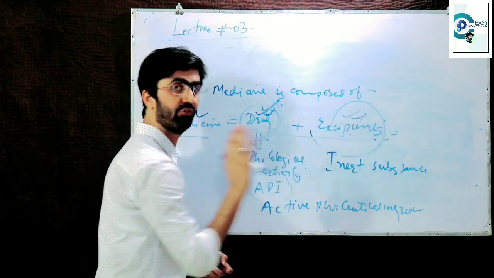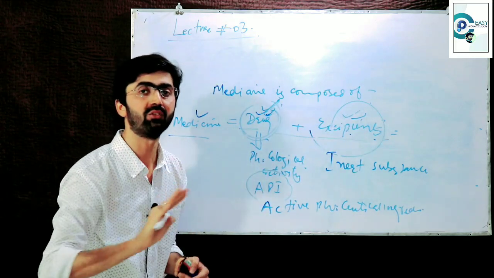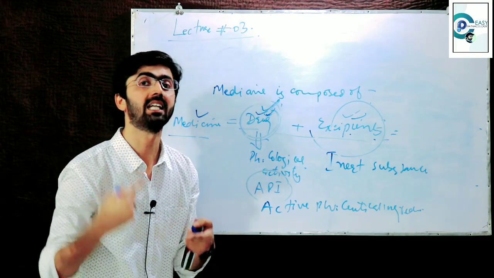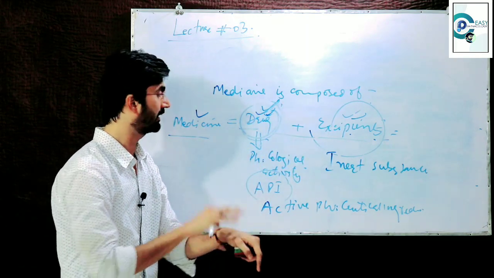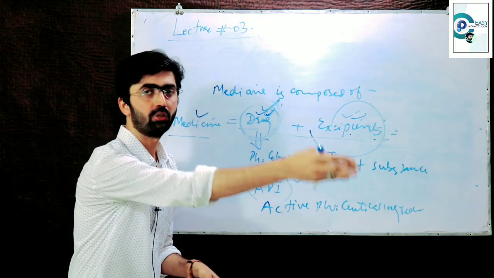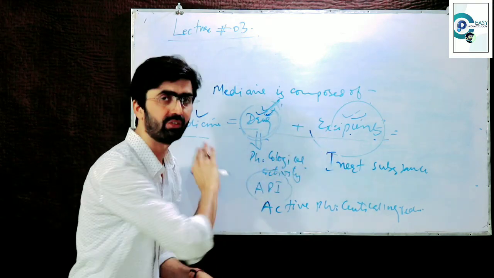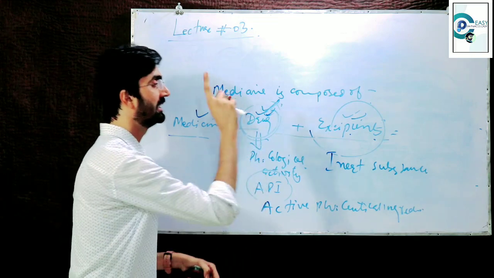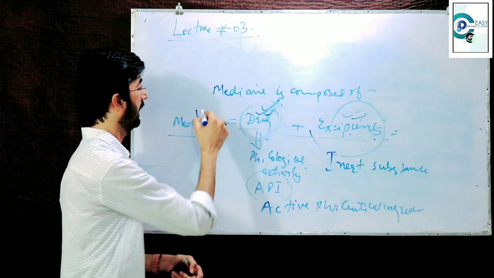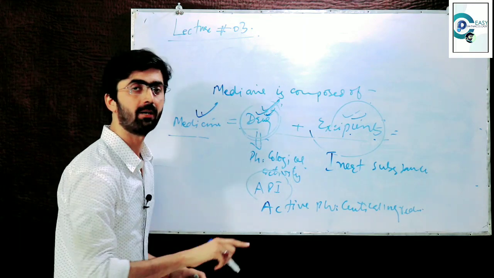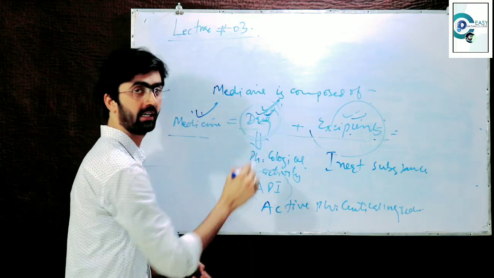These are free from pharmacological activity. They just help us to make the drugs eligible to reach that position. So these are free from pharmacological activity. That's why these are known as the inactive components of the medicine, and the active component of the medicine is known as the drug.